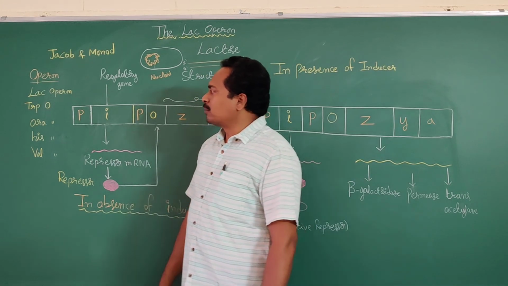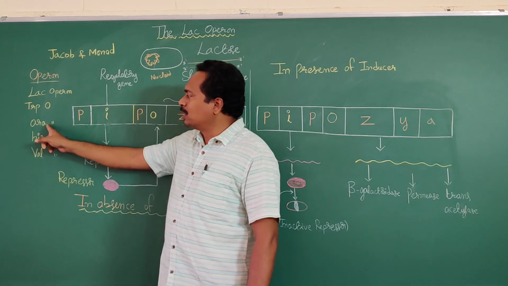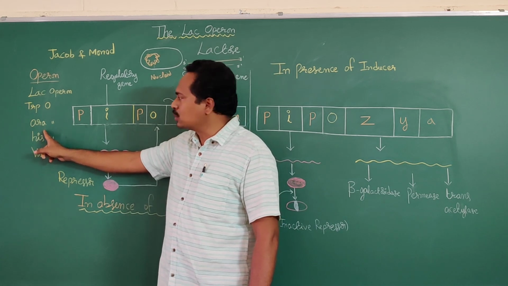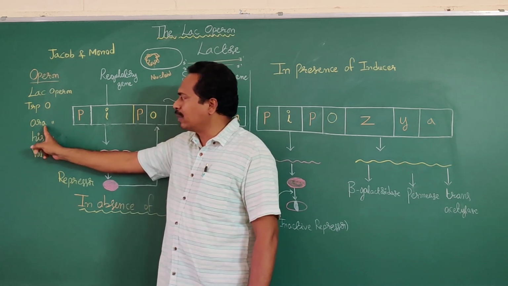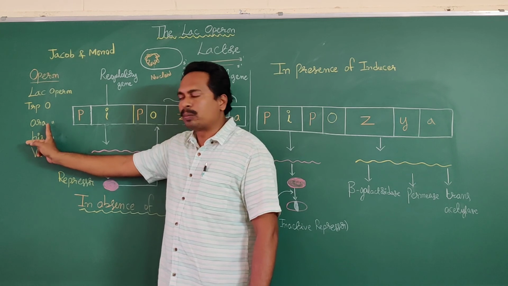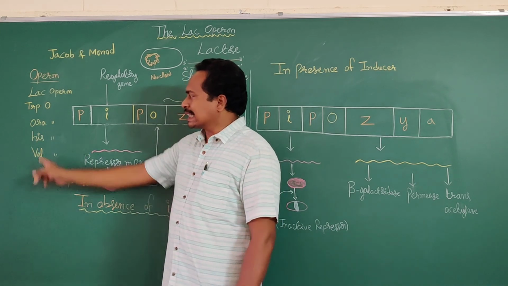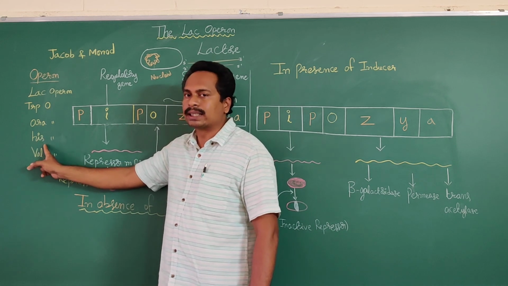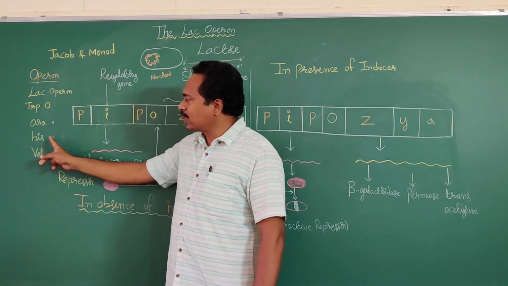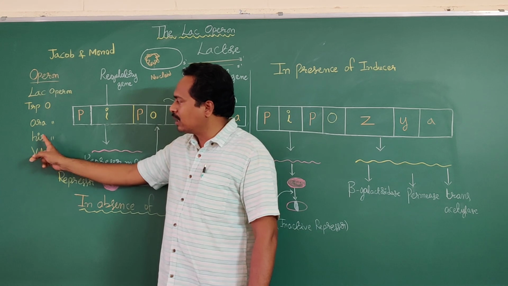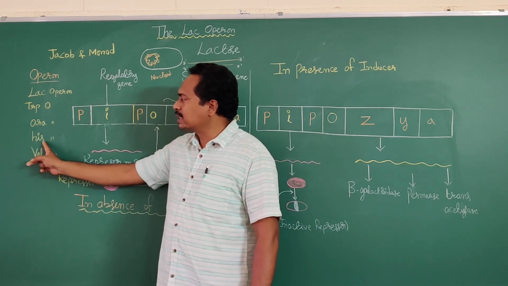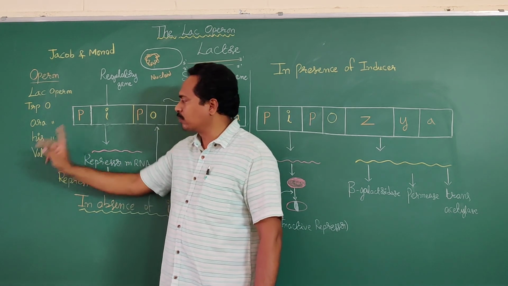If the nutrient medium arabinose is available to the Escherichia coli, then it is called the arabinose operon. ARA means arabinose operon. His is the short form; His means histidine amino acid. If the histidine amino acid is available to the Escherichia coli, then the operon is known as the histidine operon.